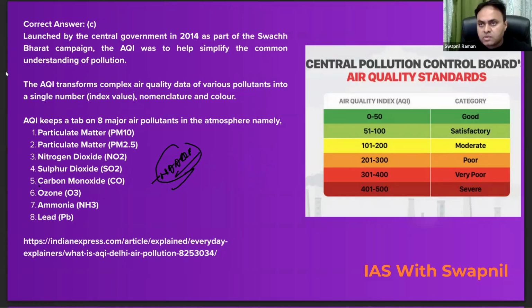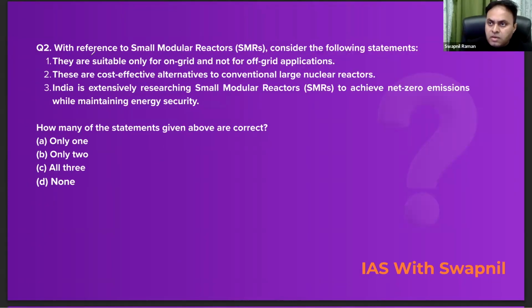Now let's move on to the next question. So look at question number 2. With reference to the small modular reactors, consider the following statements. The first one is, they are suitable only for the on-grid and not for the off-grid applications. Absolutely incorrect. Why? Because it is suitable for both the applications, for the on-grid as well as for the off-grid. So the first statement is absolutely incorrect.